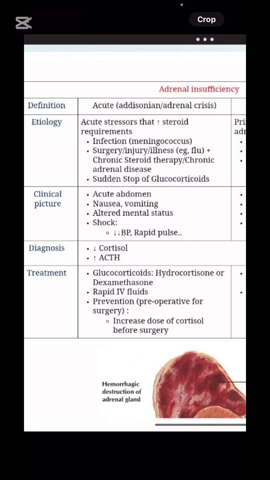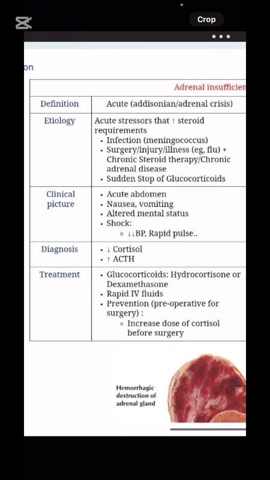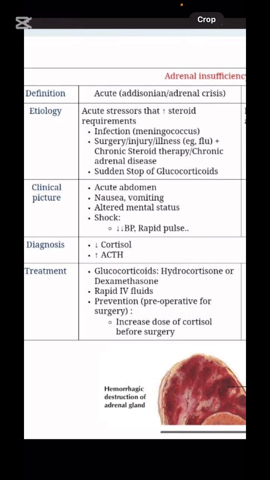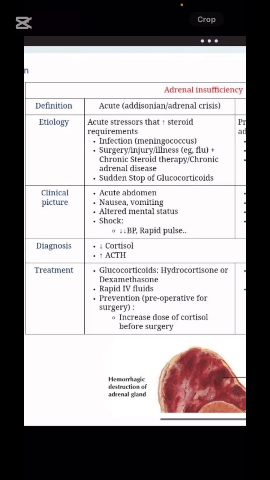Insufficiency. So what is acute adrenal crisis or adrenal insufficiency? Acute in nature. So etiology, what can cause this? Sudden stop of glucocorticoids or some other chronic disease can cause this. How will you diagnose this? Sir, through the hormone imbalance we can diagnose it. What is the treatment? Sir, hydrocortisone.